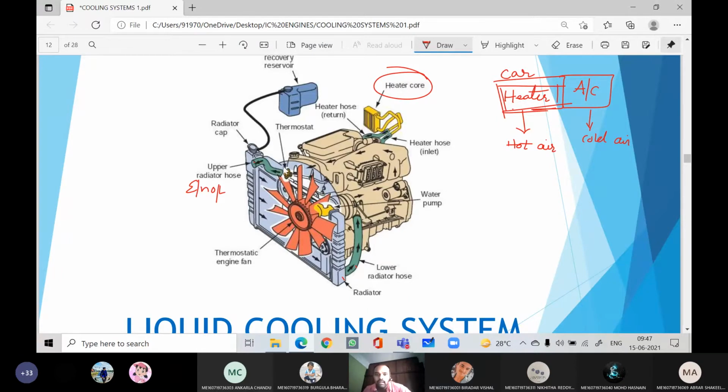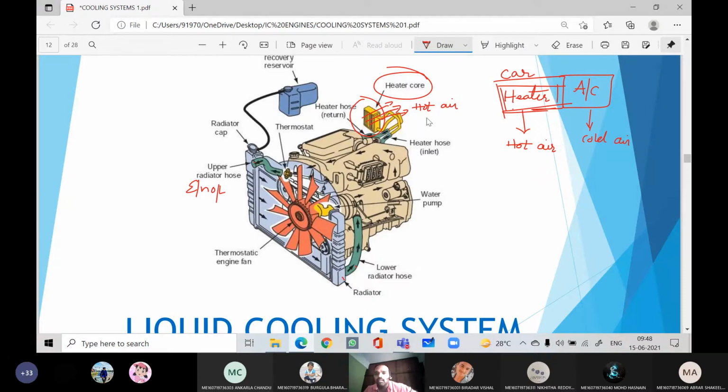Before entering the radiator, the coolant will pass through the heater core. The heater core has some fins, and inside we have pipes. Inside the pipes, the hot coolant is passing. The moment you start the heater, the air is coming from the heater core, thereby we are getting hot air. Otherwise there is no heater coil or anything.